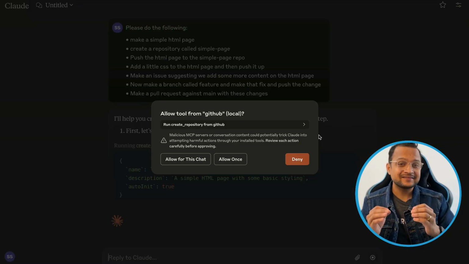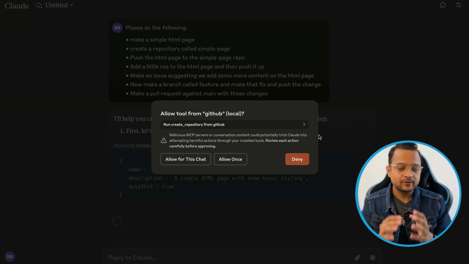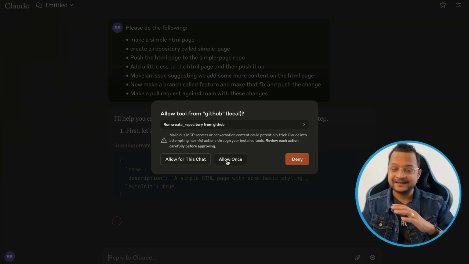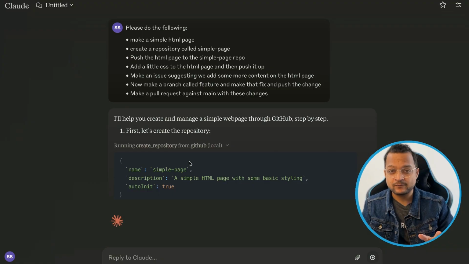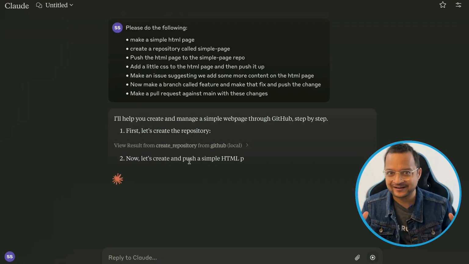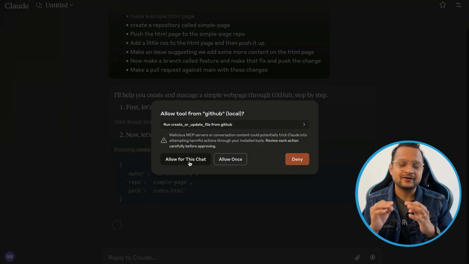Now you can see Claude is asking for permission to use this GitHub tool of this MCP to create the new repository in your GitHub account. So yes, I can allow this for the entire chat. You can also allow once, or you can deny. This is really mind-blowing, asking for security reasons. Otherwise you would see like 10 things happen at once, and that is really incredible.